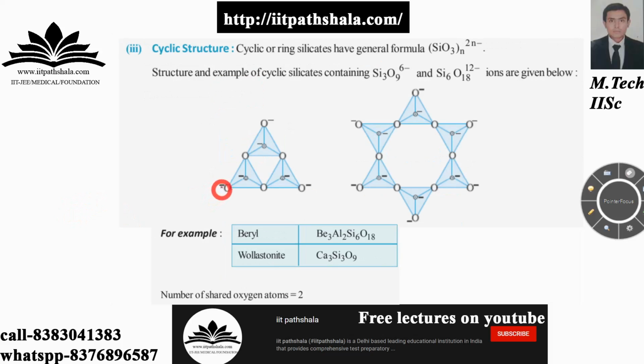Now let us talk about the cyclic structure, guys. In this, what they ask you is again the shared oxygen atoms. As you can see in this unit and this unit, only two oxygens are being shared. For this unit over here, let us name it the first unit, only two oxygen atoms it is sharing with these two units over here. Again this unit is sharing one oxygen over here, and it will certainly share this oxygen with another unit over here. So there are two oxygens being shared among each of them. That you should remember.